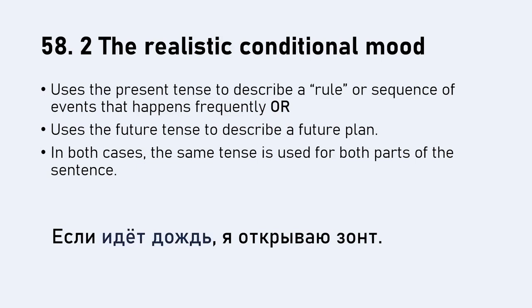So, идет дождь, you should hopefully remember from lesson 40 what that means. If it is raining, and here we go, key point, если means if. Если means if, okay. So, если идет дождь, if it rains, so our first part of the sentence is in the present tense. Я открываю, the second part of the sentence is also in the present tense. If it rains, condition, I open my umbrella, the consequence of that, or the result of that, or whatever you decide to do. Okay, let's have a look at another example.